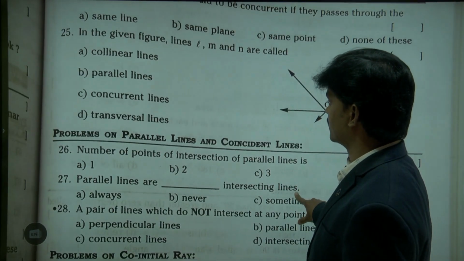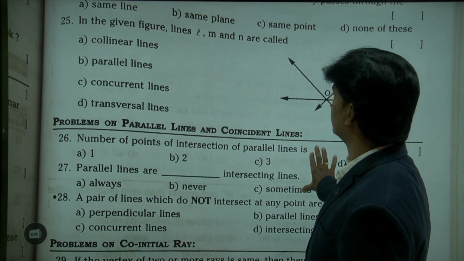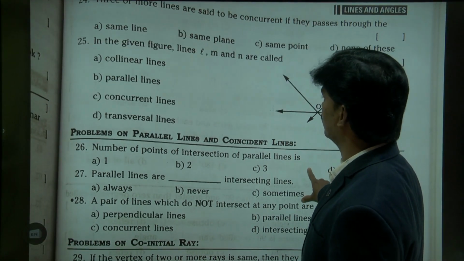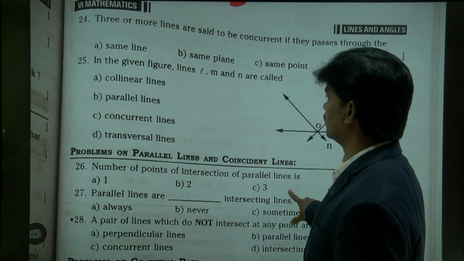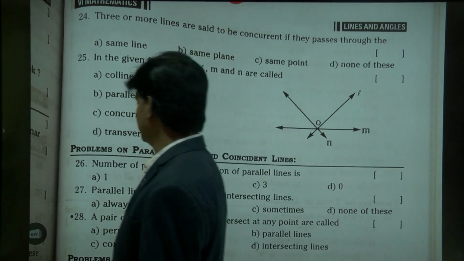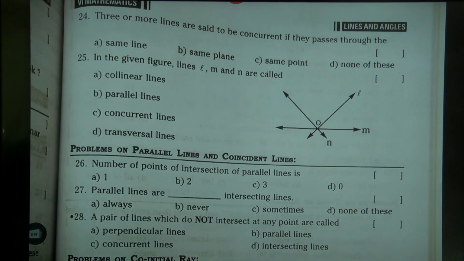Once you please check these, I'll just zoom out. Questions 24 to 28. Here in parallel lines also there. As 24, 25 only you see. Just for 1 minute. Intersecting lines and concurrent lines.